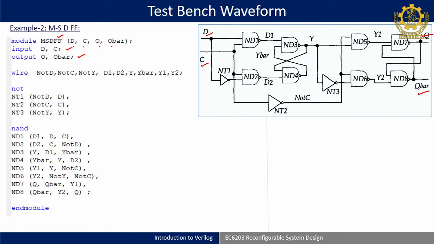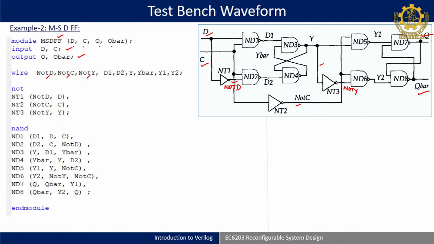Then you can see there are lots of wires, the interconnecting mediums. There is an inverter here, and its output is this. As the input is D here, I have taken this output as a wire called not D. Similarly for the clock, the input is C, so I have taken not C for this output. Similarly for this input Y, we have taken not Y. This is not D, and not Y is there.